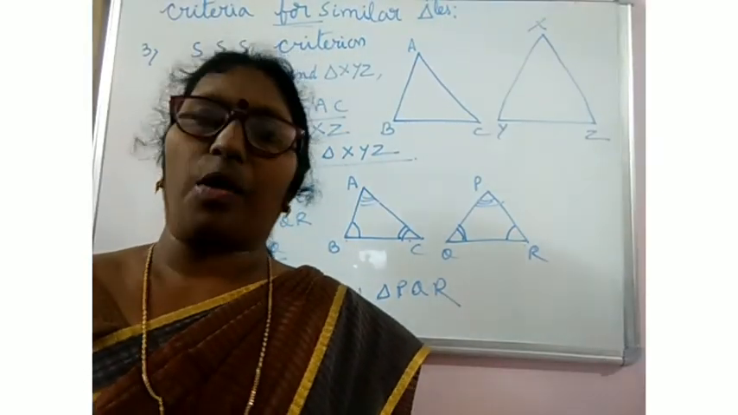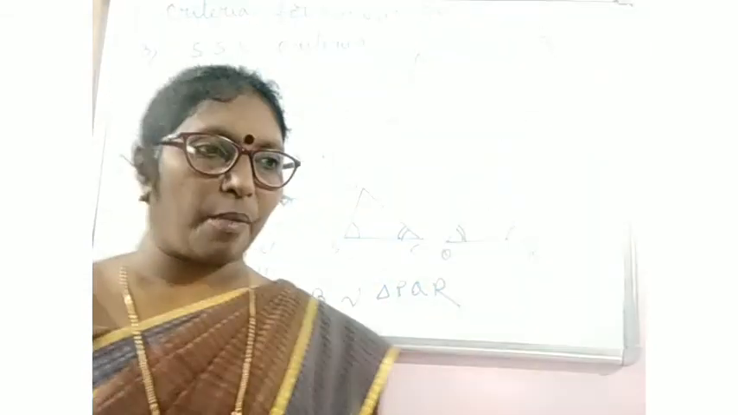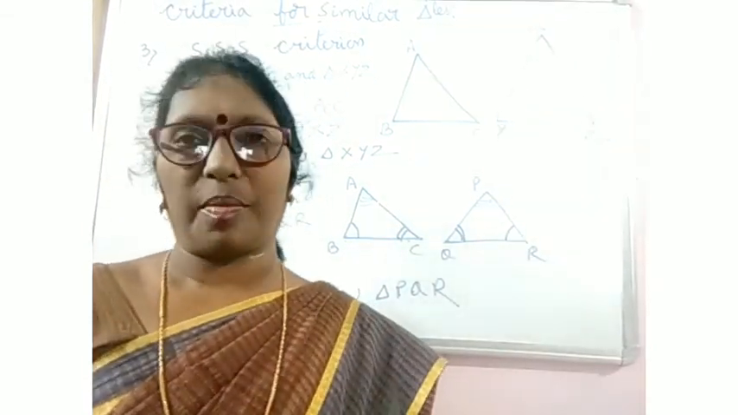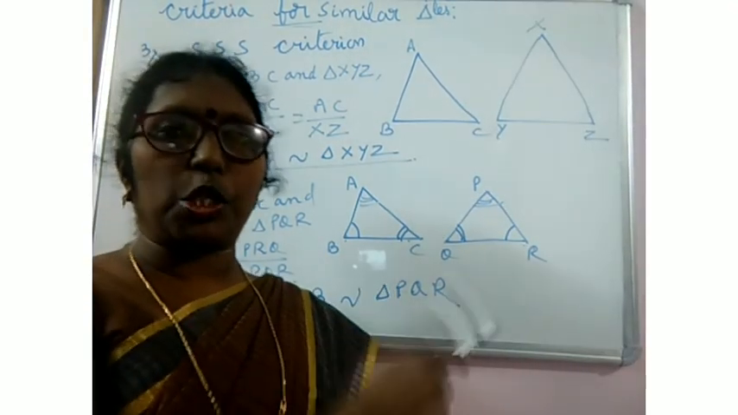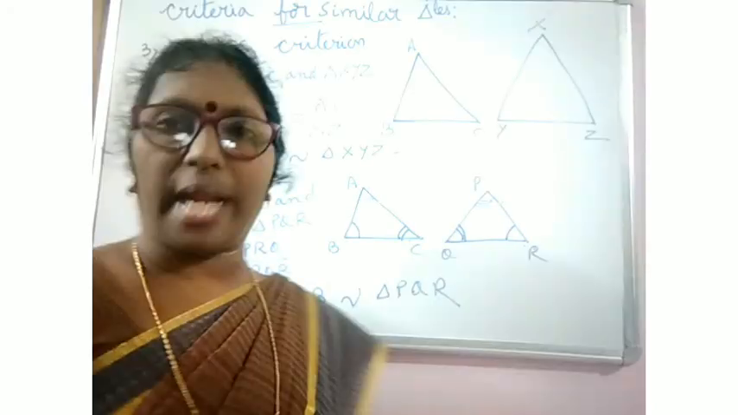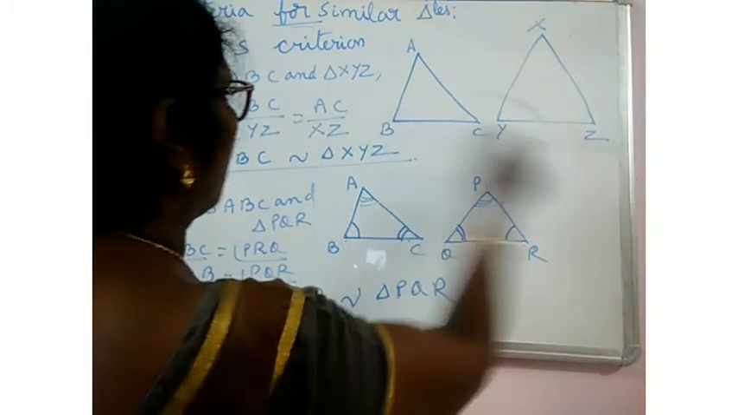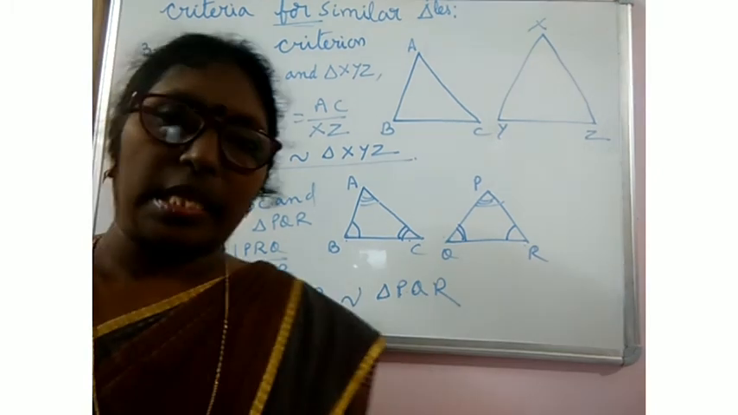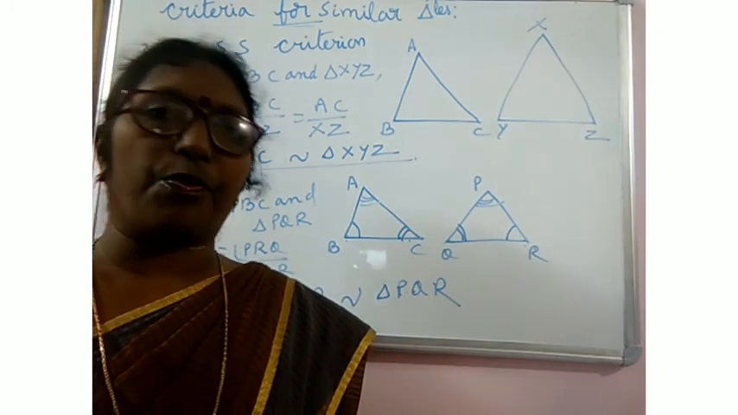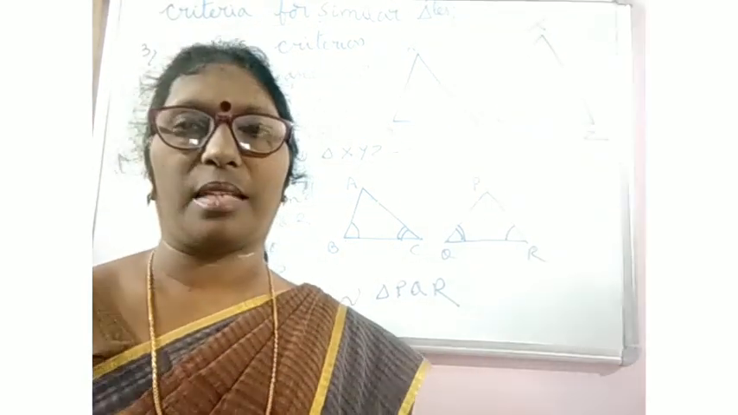So I hope this is clear to you. What are similar triangles? What are the criteria for similar triangles? And what is scale factor? The ratio of the corresponding sides is the scale factor here. In this case, AB by XY is equal to BC by YZ is equal to AC by XZ is the scale factor. It is otherwise known as representative fraction. Please go through the lesson, you will understand well. Thank you.